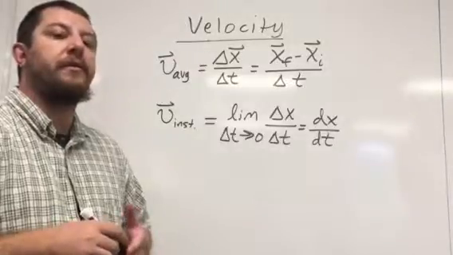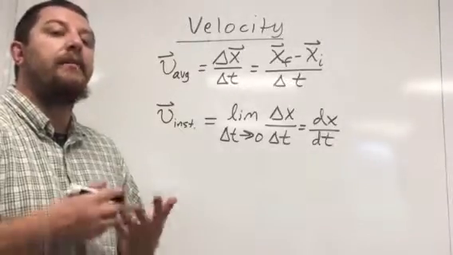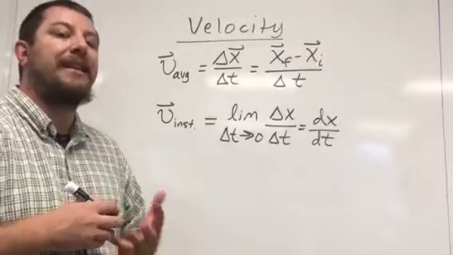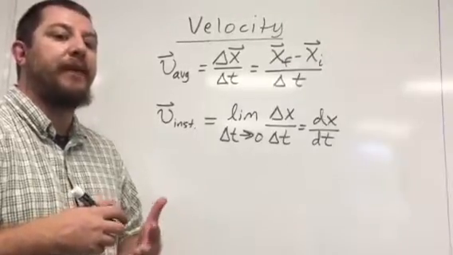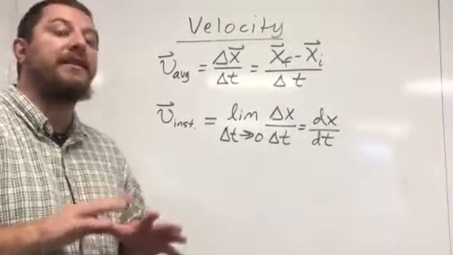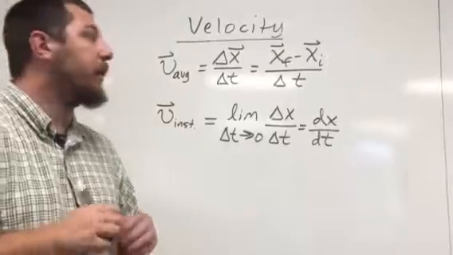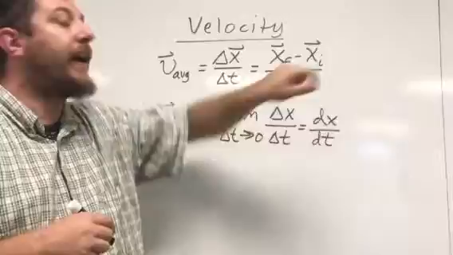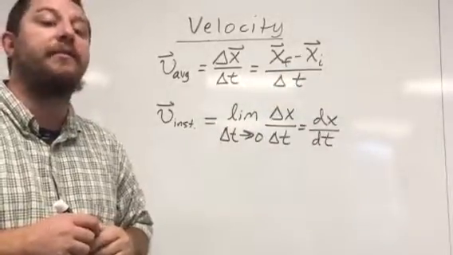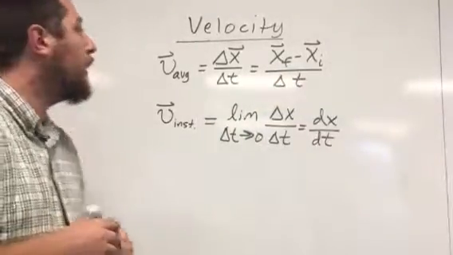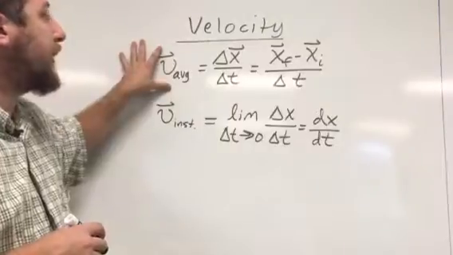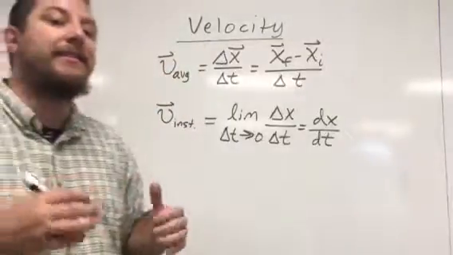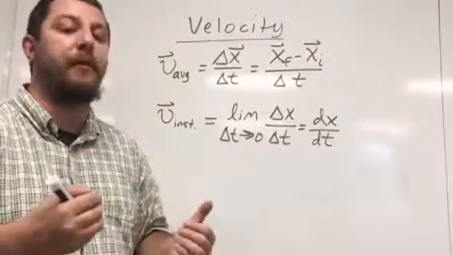We now want to introduce the topic of velocity, and velocity has almost exactly the same type of interpretation that speed does, except that we now have to include direction. And that is included with the fact that our displacement is also a vector, okay? So our average velocity is just defined as not distance over time, but displacement over time.